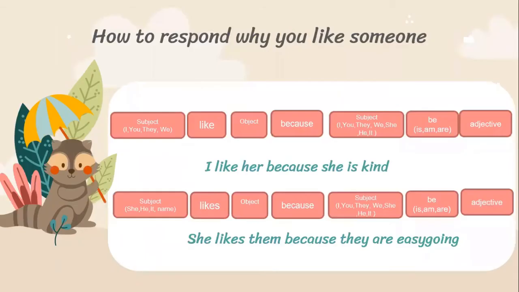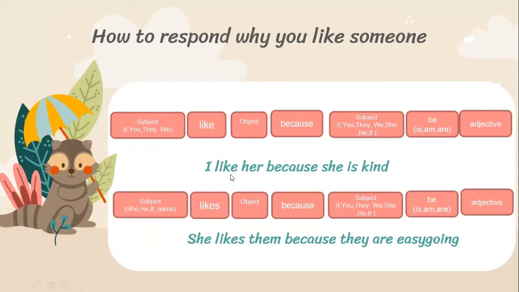The first one, if the subject is I, you, they, and we, after the subject you need to put like, and then the object, and then because, as we learned previously, and then the subject again, and then to be, is, am, or are, and then the adjective. Okay, we already learned it in the last two weeks.